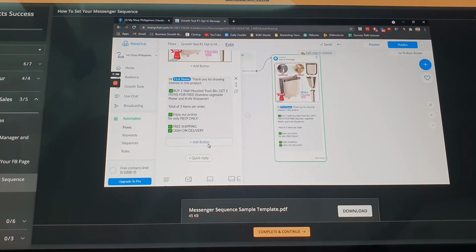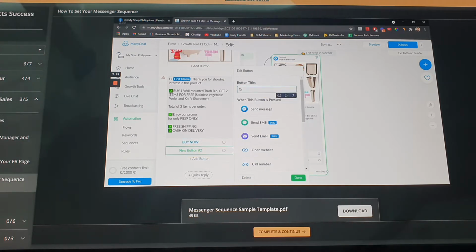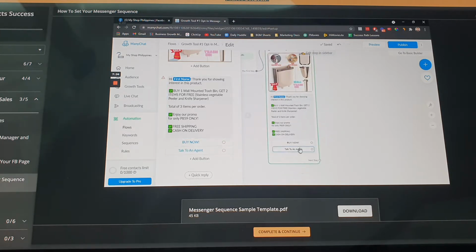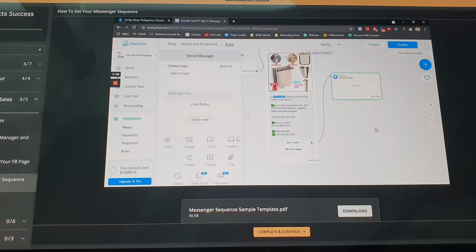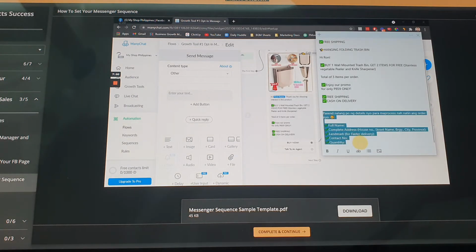And then, either you put a button or call to action here. Say, for example, if they're really interested, they will buy now. Siguro ganun din, buy now. And then, add tayo ng button, see, talk to an agent. So you would know if dito, gagawin natin action na if they're really interested, pag buy now, we can send them an actual form. So yan, gagawa tayo ng another form. So it sends natin yung order form natin. So we have an order form here. Hanapin ko lang. Yep, so yan.